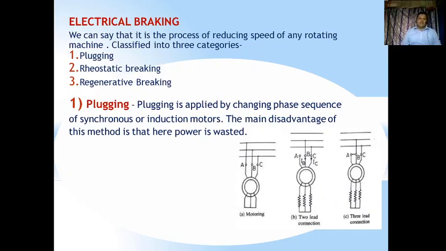That is, in a three-phase supply you have a phase sequence. If you change the phase sequence, the motor will start to rotate slowly and comes to rest. This is a disadvantage because power is wasted in this phase sequence shifting, or changing of the phase sequence. So plugging is treated as a disadvantageous method because the power is wasted here.